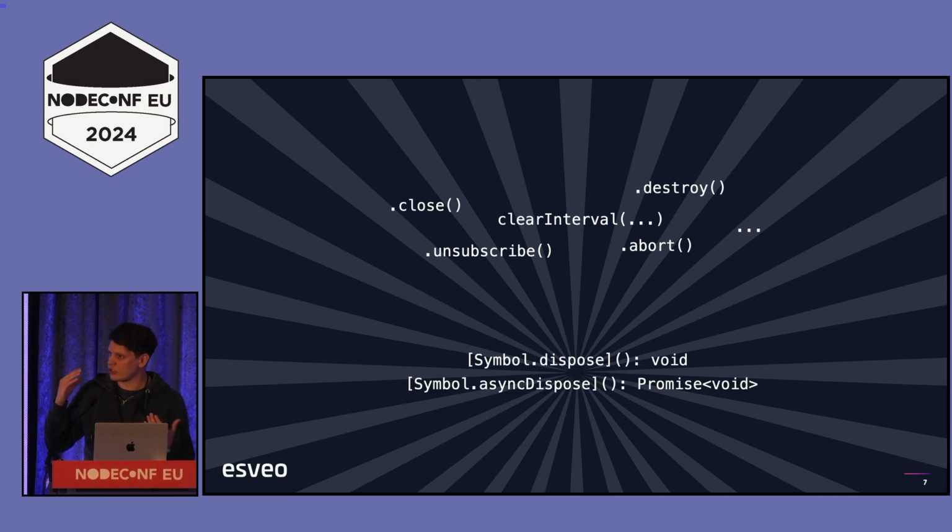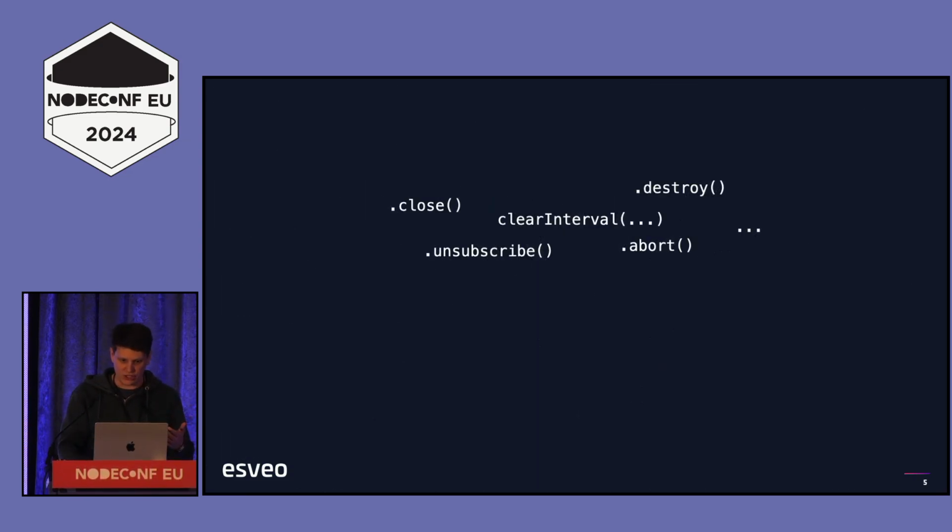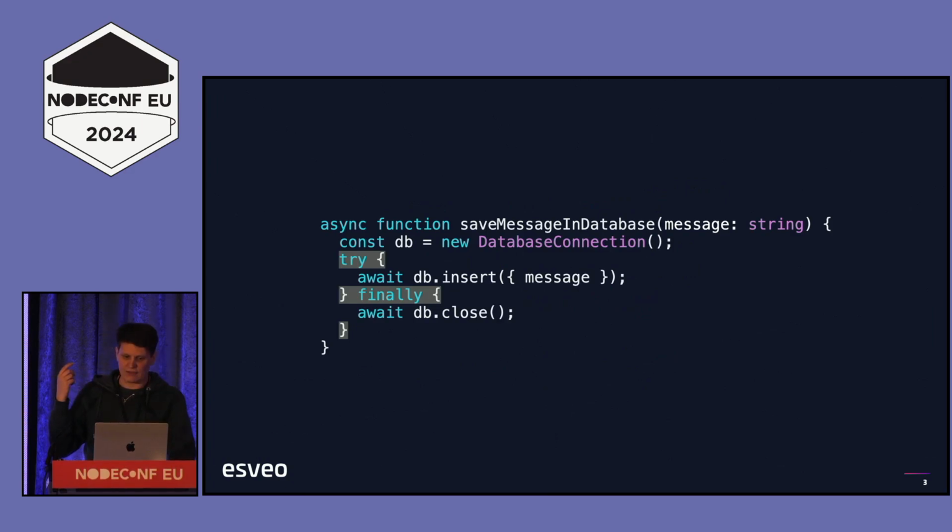But yes, so we've got the chance to close things, and this is a good start, but the thing we're trying to resolve is this try finally thing. This creates a new scope, a new block, and it can create quite complicated syntax, or it is extra syntax, and the question is, can we get rid of this syntax? The realization that I think is important here is that if we go back to this example, we start off by creating our resource, and then we have this block where we're using it.